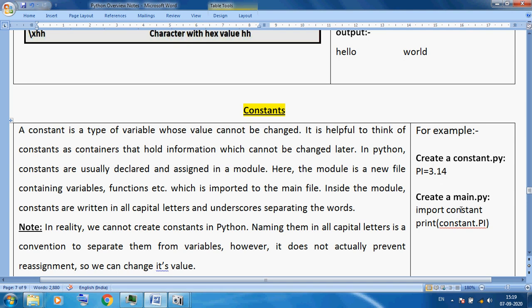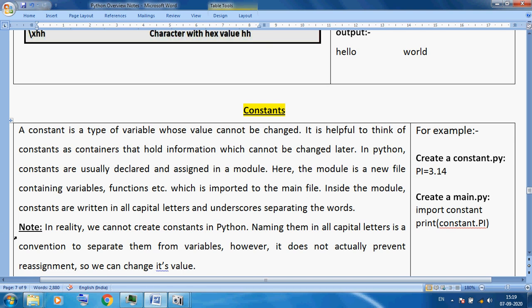So here I am using print again, with the file name constant, and the one variable, .PI. So it will display 3.14. So in this style we must create two separate files, one for the constant file, one for the using file. So we use the file name as a reference, then we can use the constant variable.